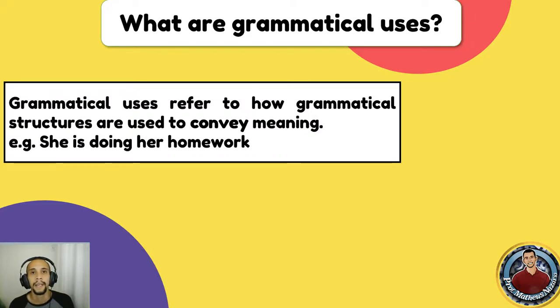right? And as you might also know, we can use the present continuous to talk about future arrangements. So I can say she's doing her homework tomorrow. It's an appointment. She's doing her homework tomorrow with me. So it's something that is already scheduled. She called me, everything's set, so it's an arrangement. Okay?